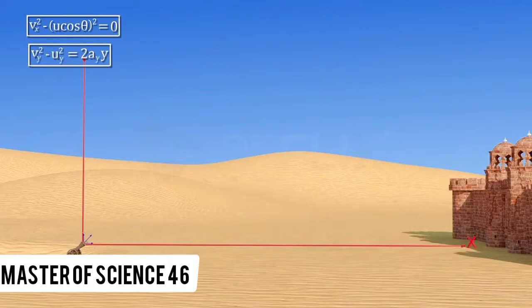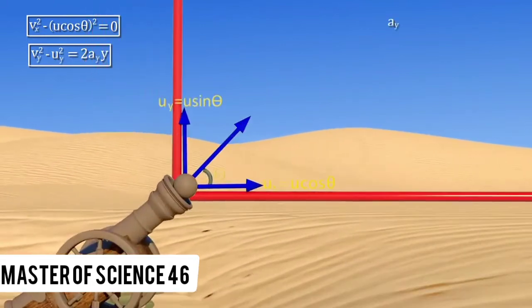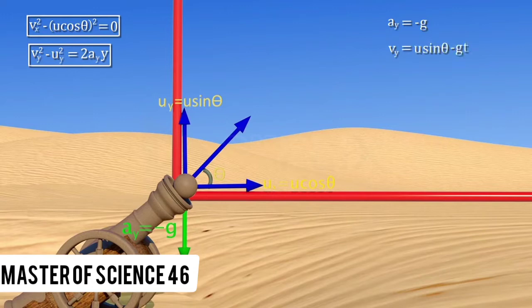Due to gravity, the projectile's acceleration along the y-axis is minus g. Upon substituting ay and uy, the equations of motion along y direction are Vy equals u sin theta minus gt, y equals u sin theta into t minus half gt square, and Vy square minus (u sin theta) square equals minus 2gy.